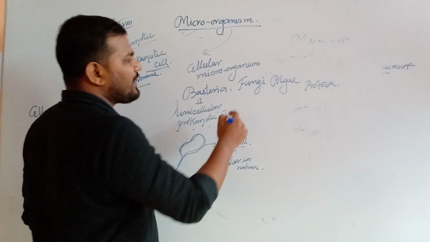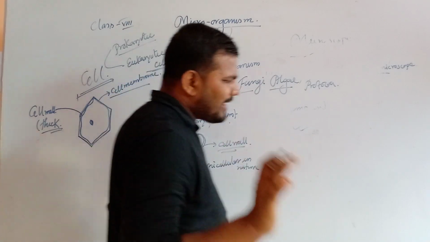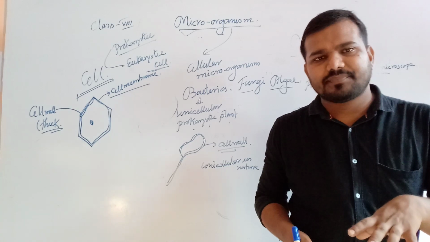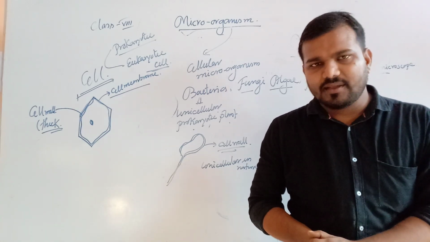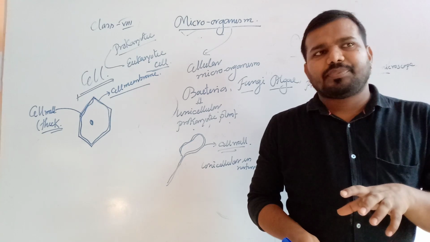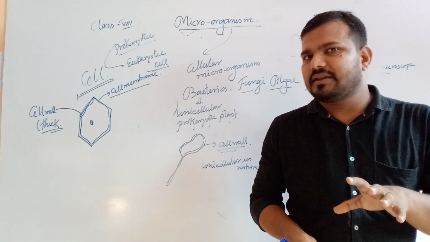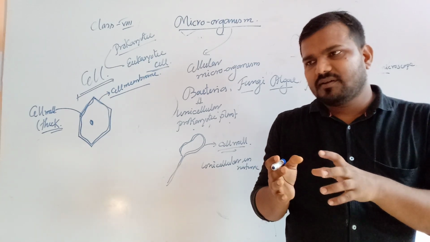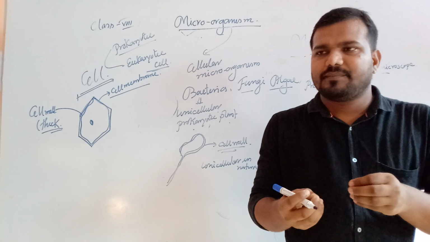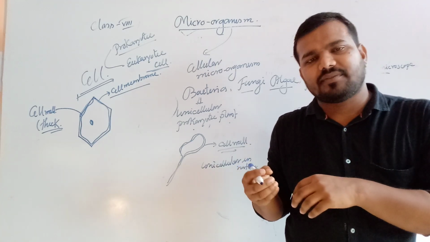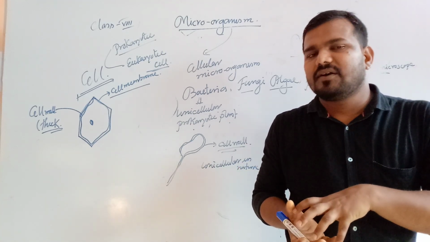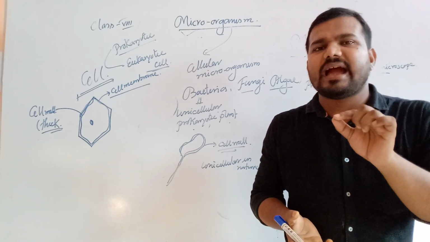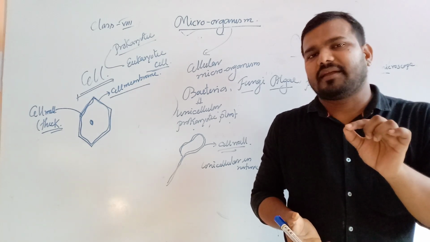Now the next one is fungi and algae. Do you ever observe the chlorophyll-less plant? Generally, in some particular region, or if we store the bread for 2 or 3 days without taking any precaution, after 2 or 3 days, we can observe a yellowish thick layer created on the bread.